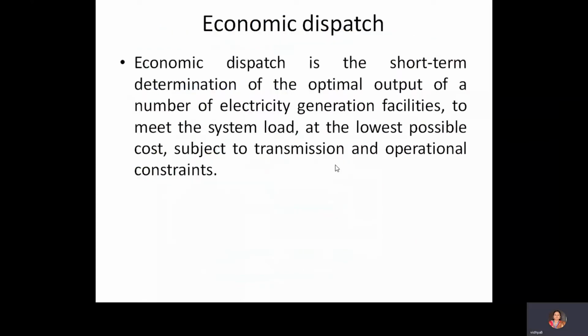The next topic is economic dispatch. What do we mean by economic dispatch? It is the short-term determination of the optimal output of a number of electricity generation facilities to meet the system load at the lowest possible cost, subject to transmission and operational constraints. The main concept is to reduce the cost.